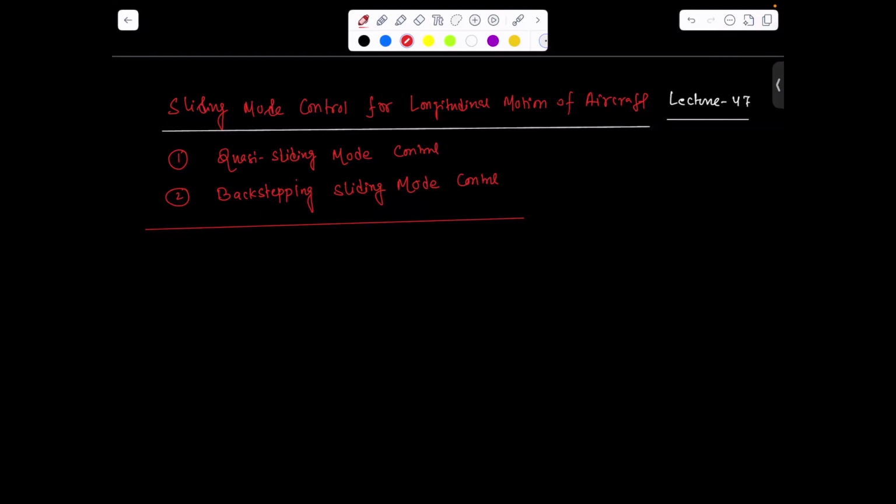Everyone. In today's lecture, we'll be discussing how we can come up with the quasi-sliding mode control. Because of this technique, we can reduce the chattering in the control. And also we'll have combined backstepping sliding mode control. Backstepping part we have already done, and how we can combine it with the sliding mode control. And the whole concept of backstepping sliding mode control, how we can apply it to the aircraft system, we'll discuss in detail.